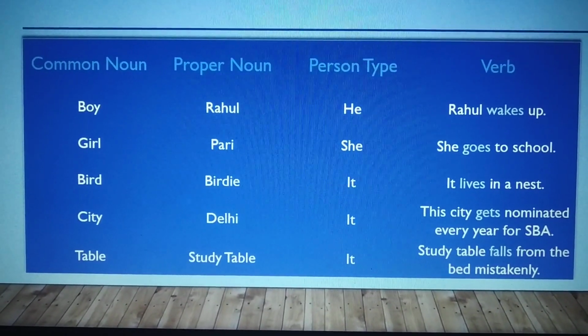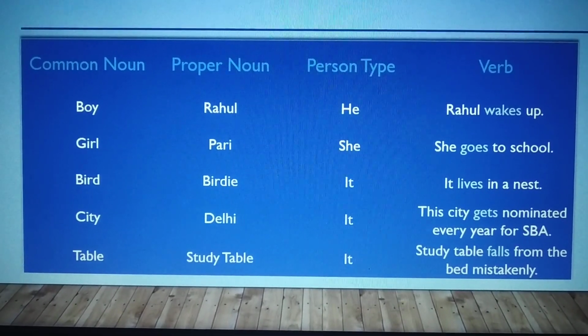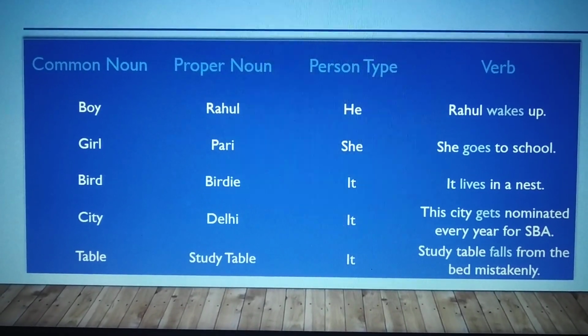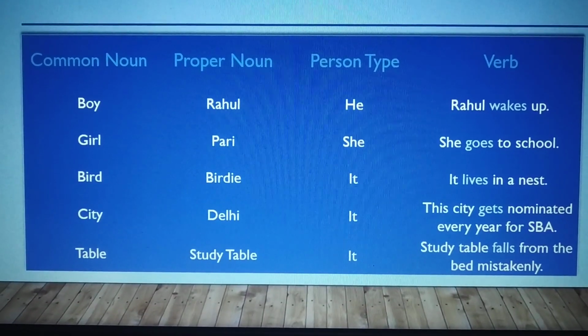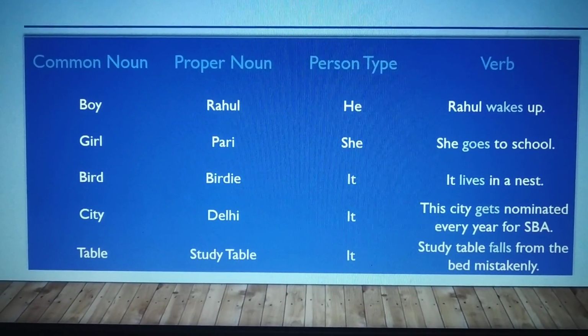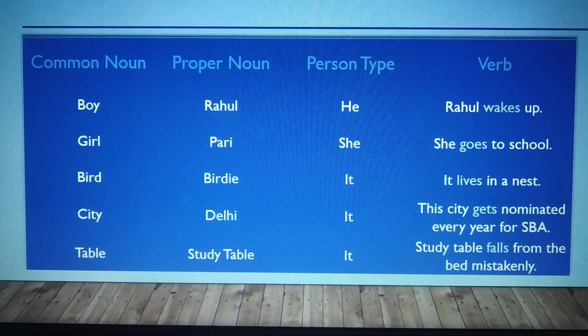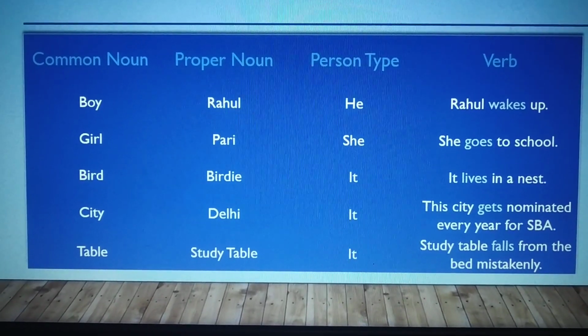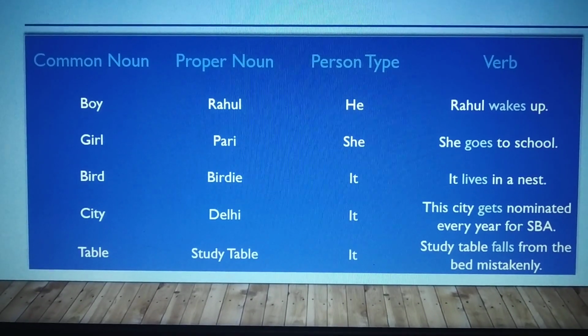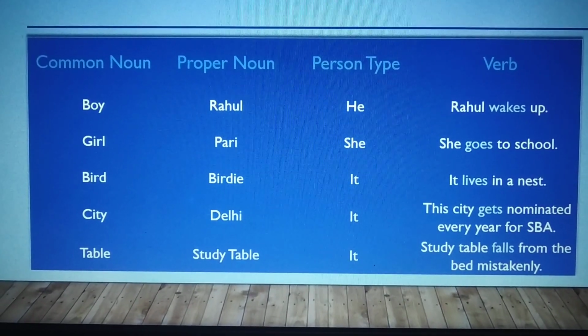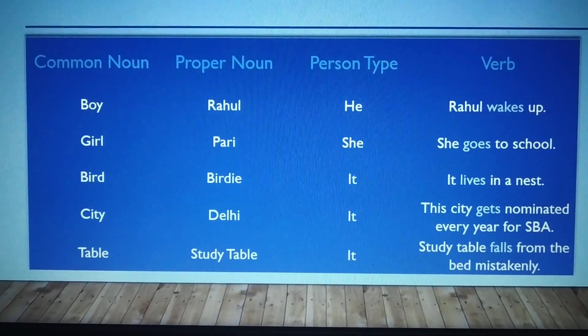Pari goes to school or she goes to school. Here we added es, because it is ending with vowel o, so we are adding es. And then bird, birdie. It lives in a nest. Birdie lives in a nest.